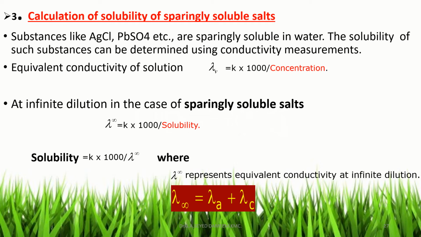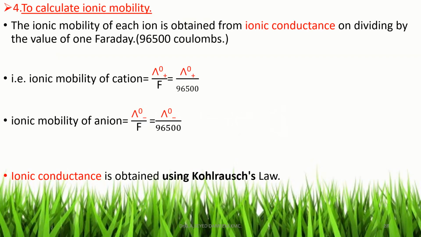The next application of Kohlrausch's law is to calculate the ionic mobility of cation and anion. Ionic mobility of the cation is given by the formula lambda 0 plus divided by F. F is the value of 1 Faraday, which in coulombs is 96,500. By simply substituting lambda 0 plus and the value of 1 Faraday, you can calculate the ionic mobility of the cation. Here lambda 0 plus is determined by use of Kohlrausch's law.